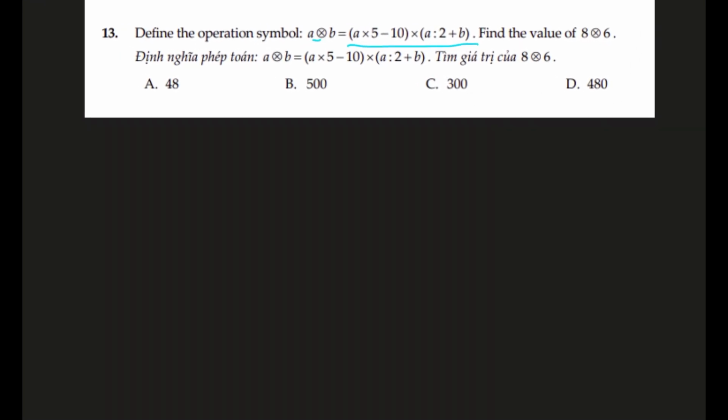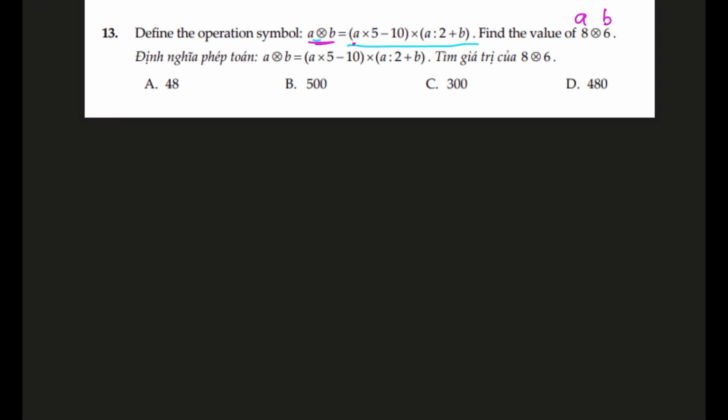Question number 13. Now this is a special symbol that the question has defined. A, the special symbol, B, and this is the definition. This is how they process the special symbol. Let's have a closer look, and we have to find the value of A. 8, special operation 6. So the A is 8, B is 6.